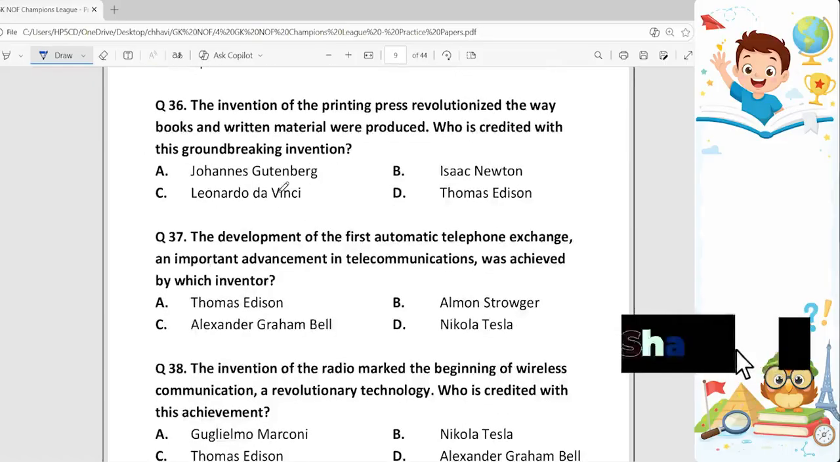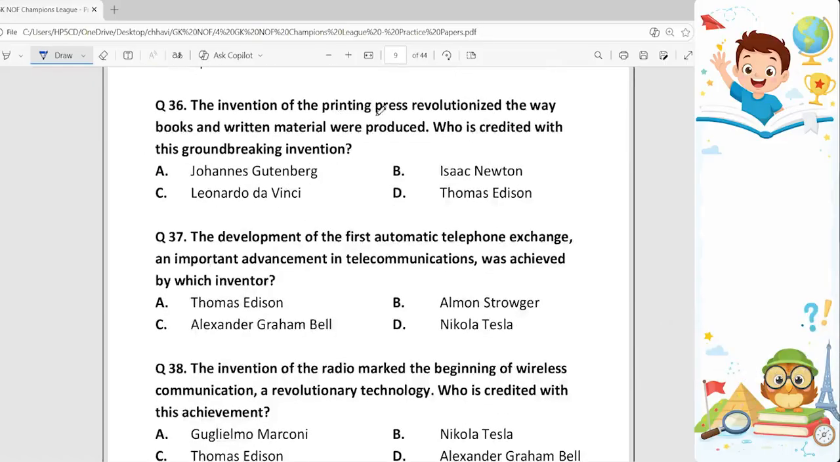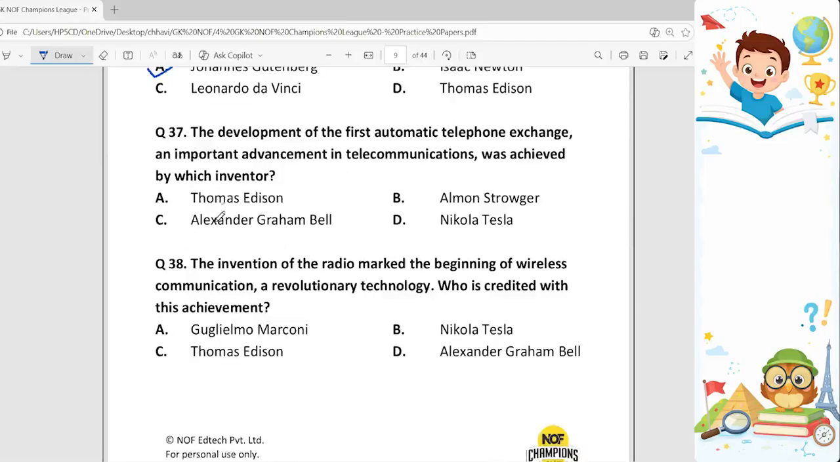Next question. The invention of printing press revolutionized. Sorry. Question number 36 again. The invention of the printing press revolutionized the way books and written material were produced. Who is credited with this groundbreaking invention? So, who is the person? It's Johannes Gutenberg. So, option A is the correct one for 36th.